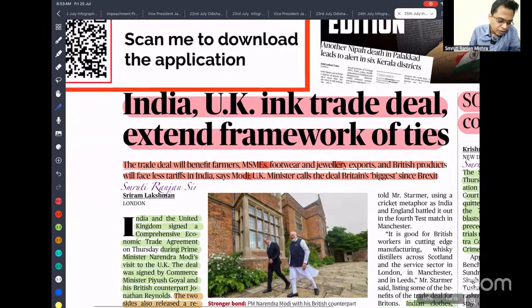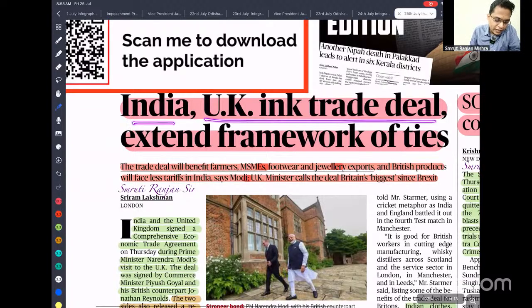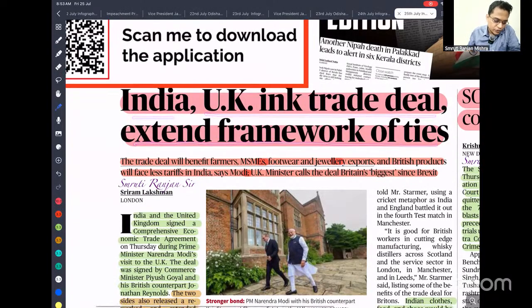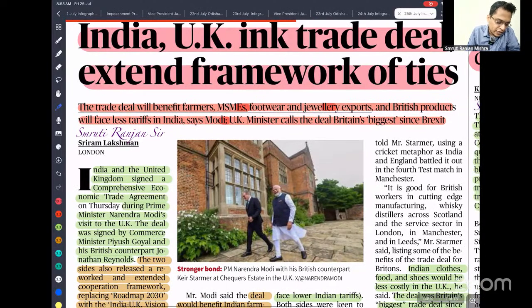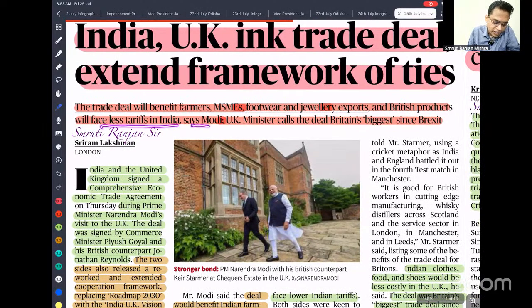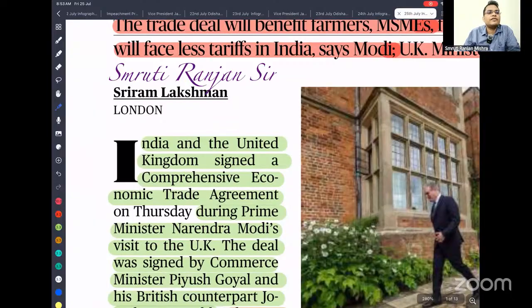So the first one is India-UK trade deal extended framework of ties. Recently India and UK signed a free trade agreement. Free trade agreement means allowing free flow of goods without attracting much tariff. The trade deal will benefit the farmer, MSME (micro, small and medium enterprises), footwear, and jewelry exports. British products will face less tariff in India. This was said by our Prime Minister, and the Economy Minister called it Britain's biggest deal since Brexit. Brexit means Britain's exit from the European Union.